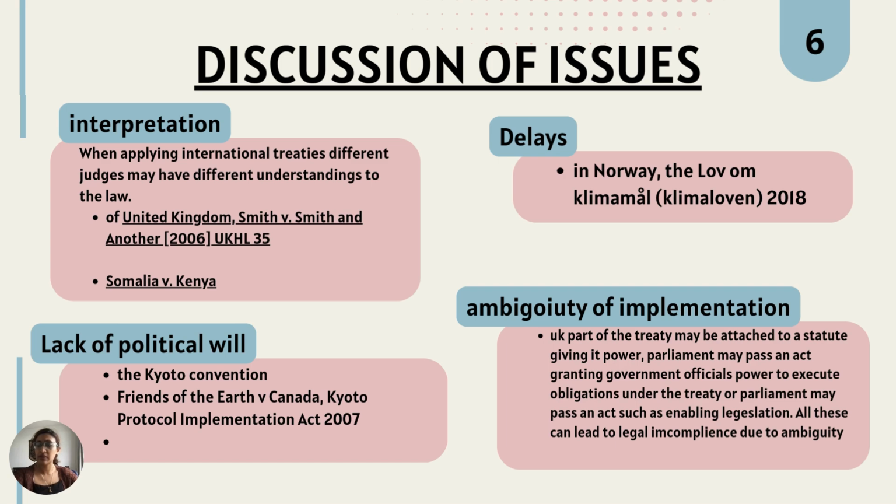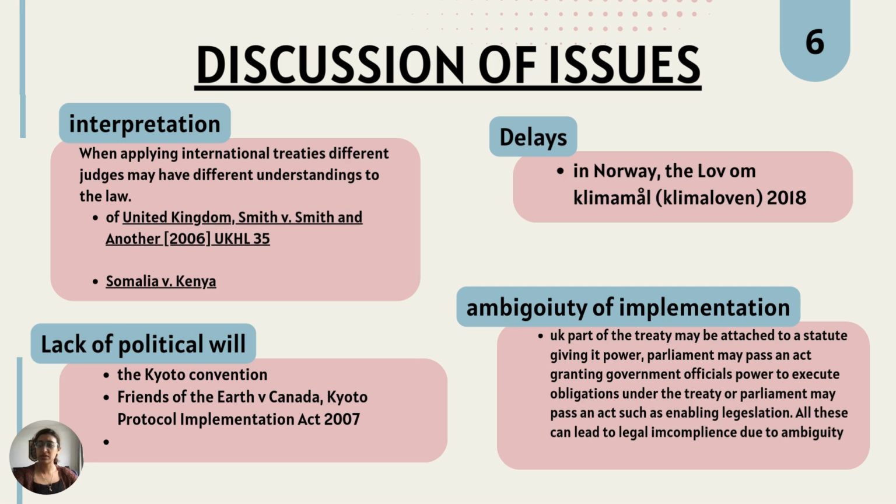It was held that despite enabling legislation such as the Kyoto Protocol Implementation Act of 2007 being passed, it was only a private member's bill and thus lacked adequate government support. Another challenge faced when nations subscribe to dualism lies in the ambiguity of implementation.